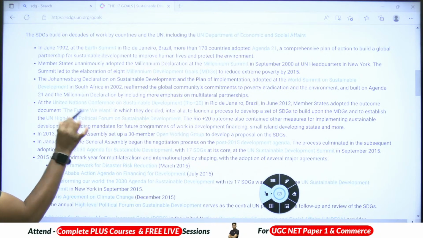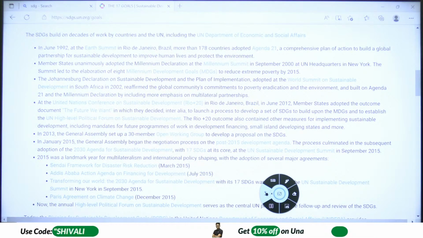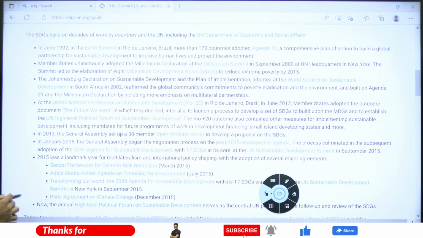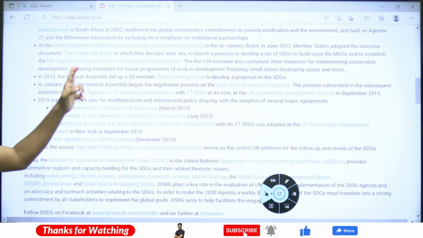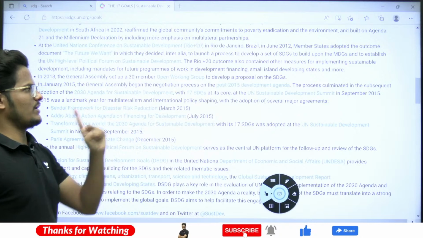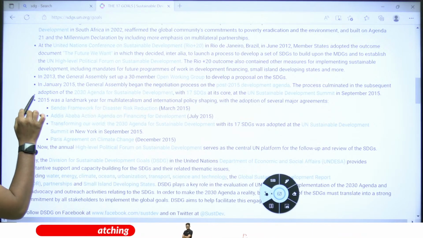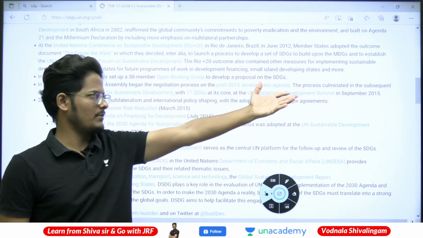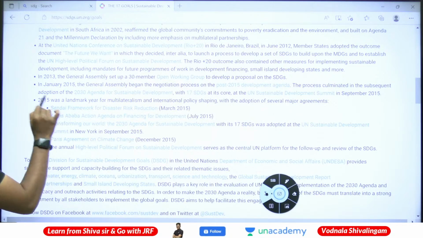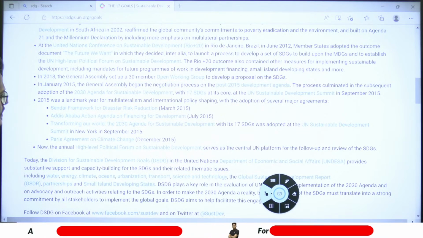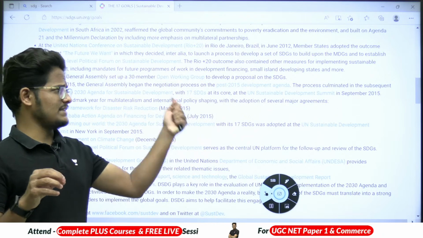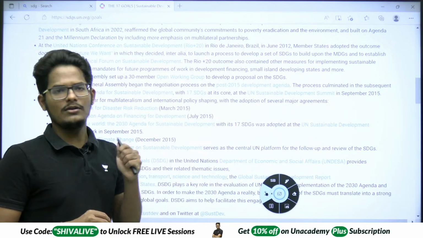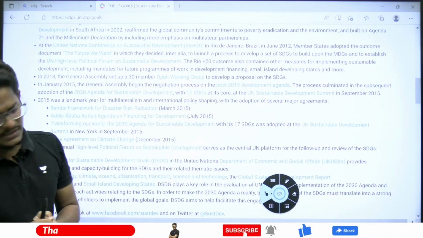The United Nations High Level Political Forum on Sustainable Development and an Open Working Group got formulated. A high level panel committee got formulated and they looked into it. In 2013, the General Assembly set up a 30-member Open Working Group, which decided the post-2015 MDG agenda. After MDG, what is going to be there? The process reached the 2015 landmark: a requirement of 17 sustainable development goals, and a United Nations Sustainable Development Summit in 2015 was conducted.